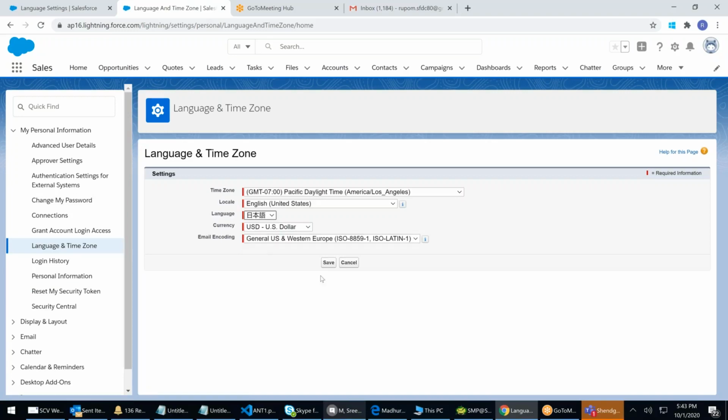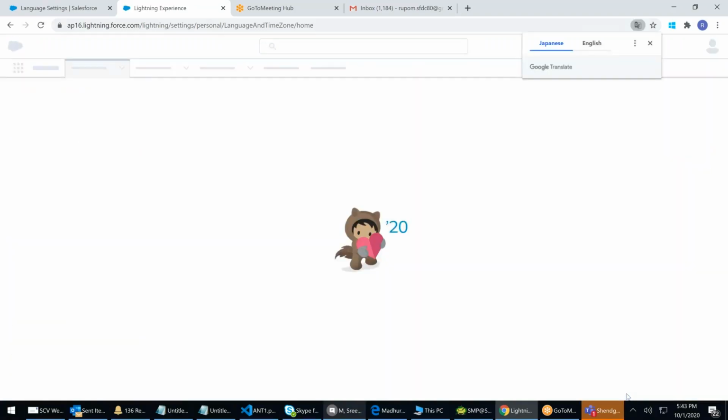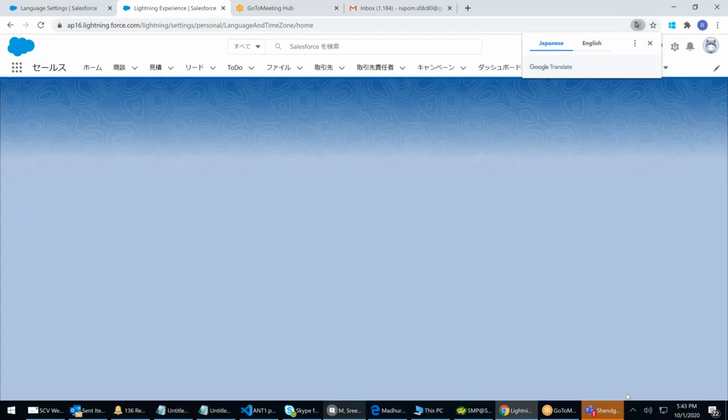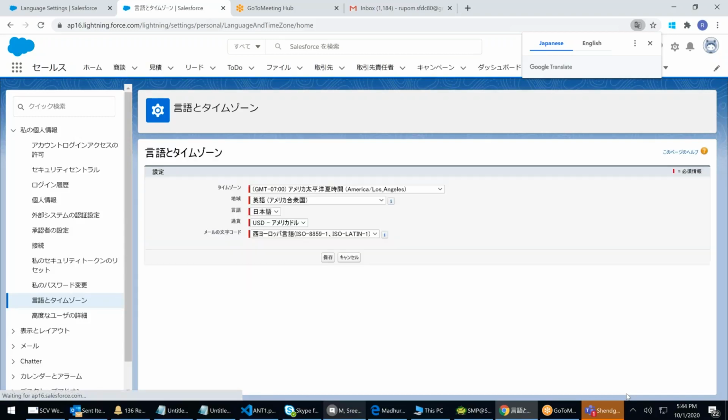I say Japanese and I click on save and everything will be changed to Japanese. Salesforce is multi-currency, multilingual. There you go. If somebody can read Japanese, they can read it now. Wherever you go, you'll be able to see Japanese.